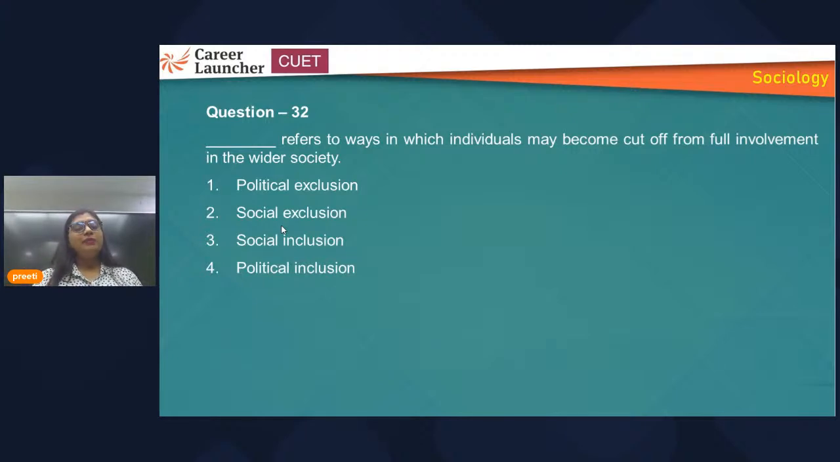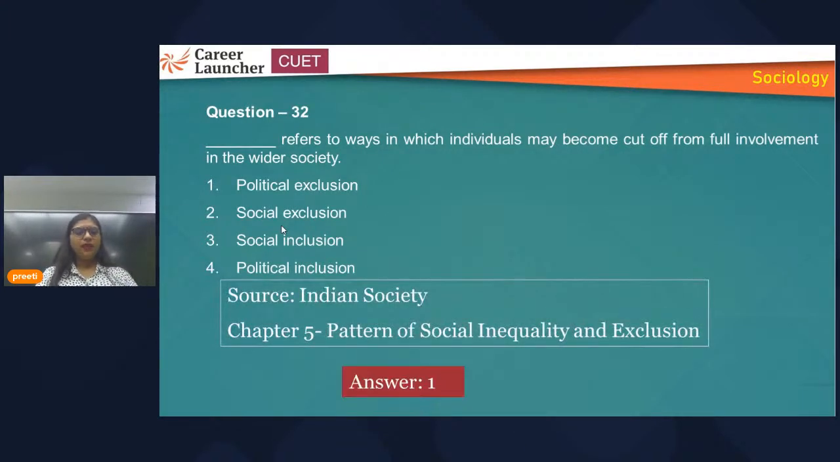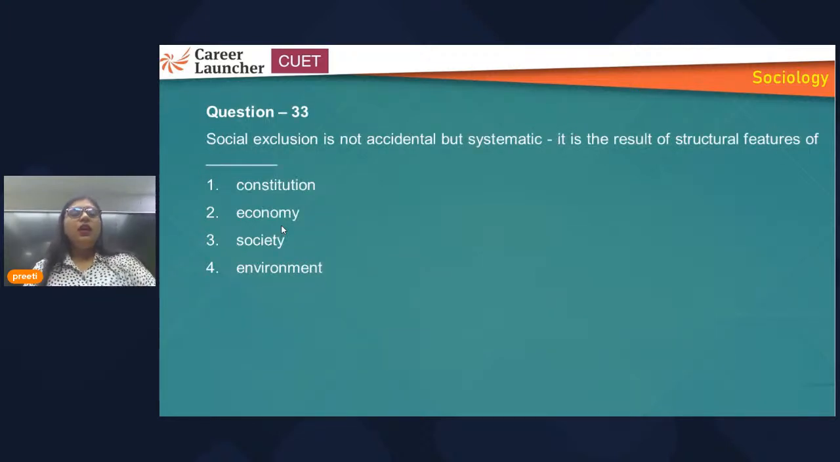So this is exclusion they are talking about. They are excluding certain people from society. So what type of exclusion is it? It is social exclusion. A basic question. So you can answer it. It's 2, it's not 1. It's social exclusion. Social exclusion is not accidental but systematic. It is a result of structural features of society. Because it is social.